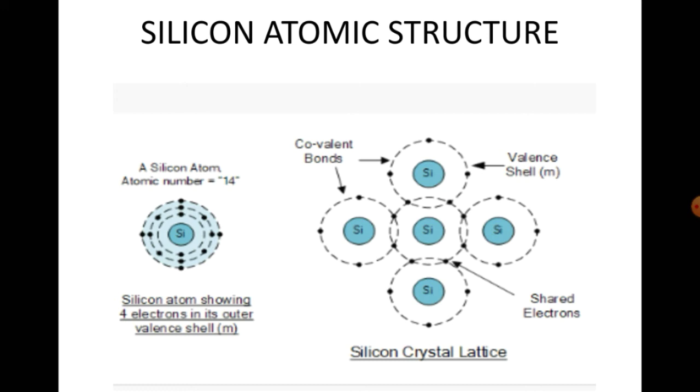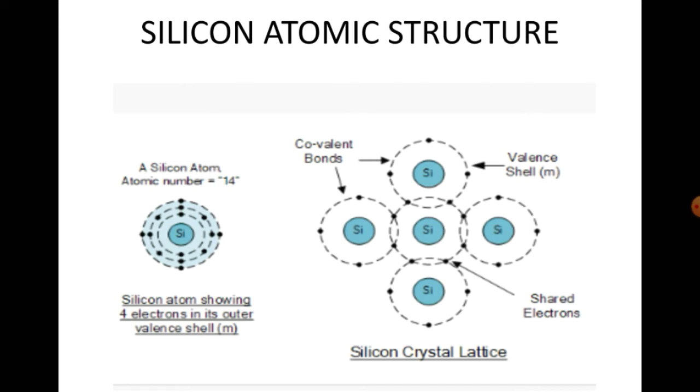Similarly, in the second orbit, if you put n equal to 2, it becomes 2 into 2 squared. 2 squared is 4, so 2 into 4 is equal to 8 electrons. So the maximum number of electrons in the second orbit is 8. In the first orbit it is 2 plus the second orbit 8, so 2 plus 8 is 10. The remaining 4 electrons are in the outermost orbit, which are the valence electrons.